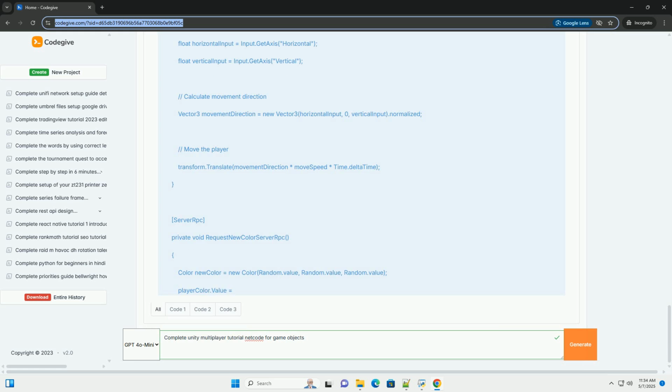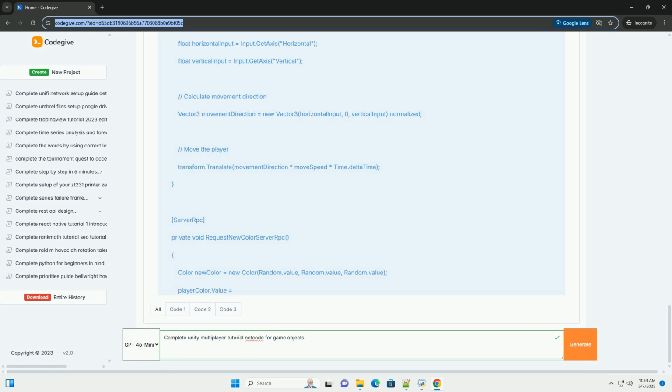3. Configure the Network Manager. In the Inspector window for the Network Manager, you'll see the Network Manager component. Here are some important settings. Transport: set this to Unity Transport. You can configure the Unity Transport further, for example the port number, if needed, but the defaults are usually fine for initial testing.